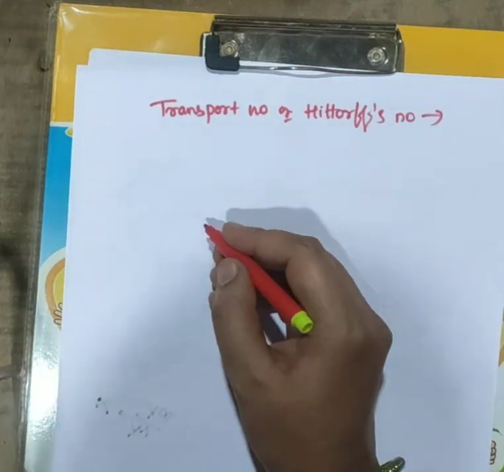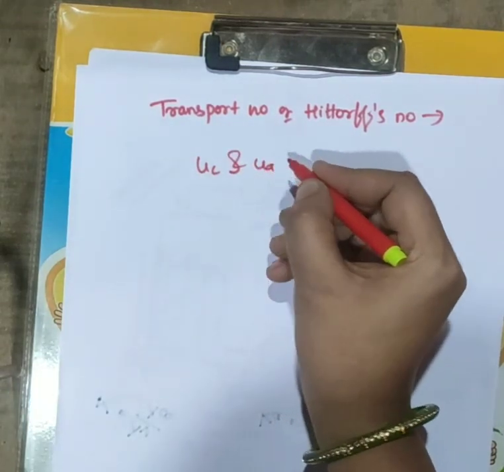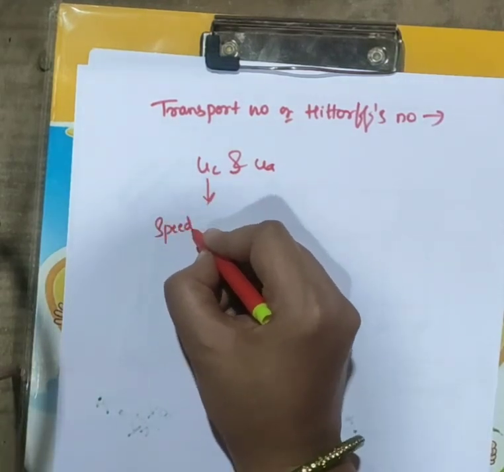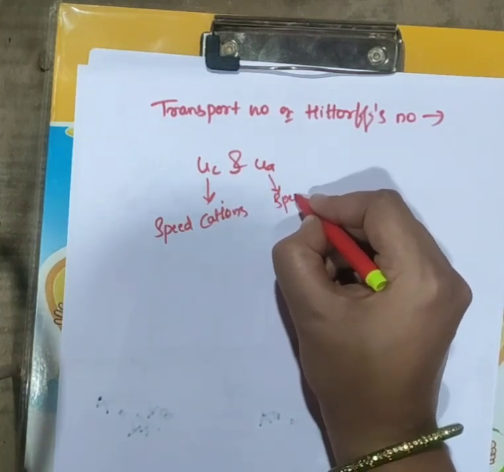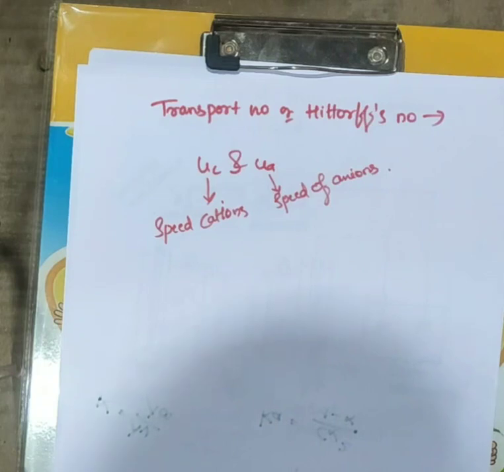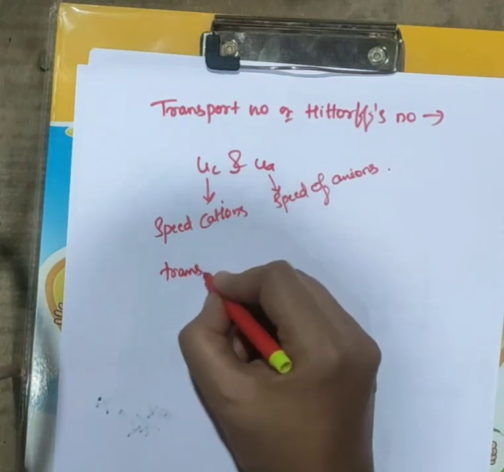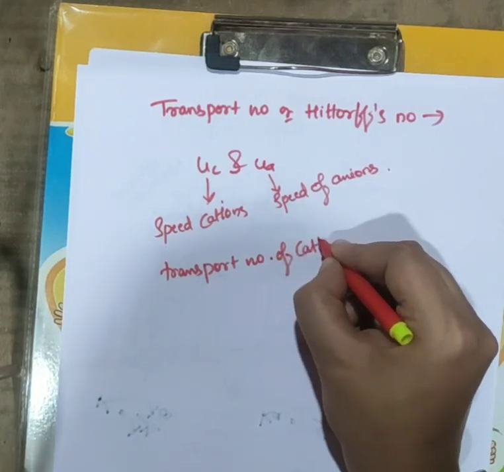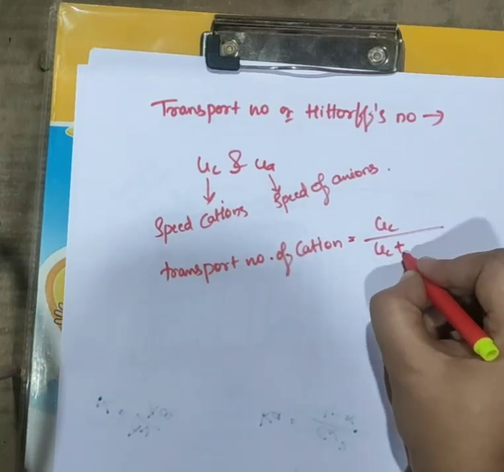Okay, so how is it given? Let us see. If UC and UA are the speed of the cations and the speed of the anions respectively, then the transport number of cation is given by the speed of the cation divided by the total speed of the cations plus anions.